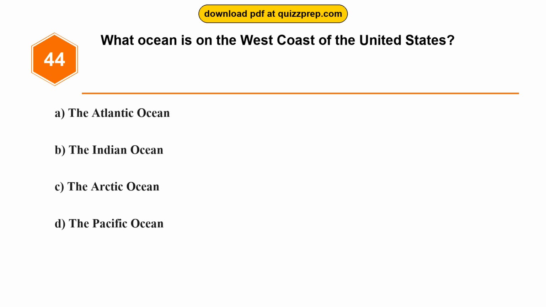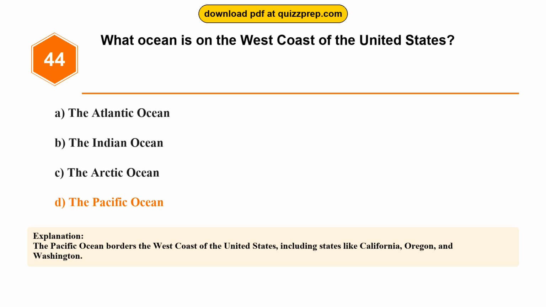Question 44. What ocean is on the west coast of the United States? Option A, the Atlantic Ocean. Option B, the Indian Ocean. Option C, the Arctic Ocean. Option D, the Pacific Ocean. The correct answer is option D, the Pacific Ocean. The Pacific Ocean borders the west coast of the United States, including states like California, Oregon, and Washington.